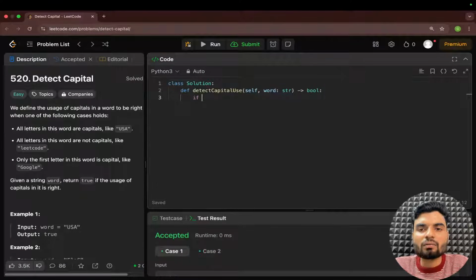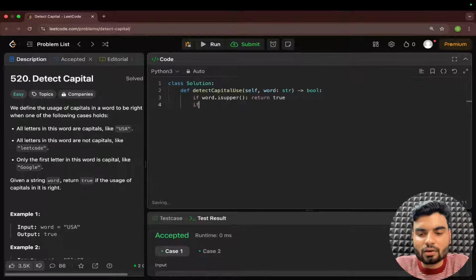So now here what I can do is check whether this word is upper, I guess, in Python, right? If that is true, return true.